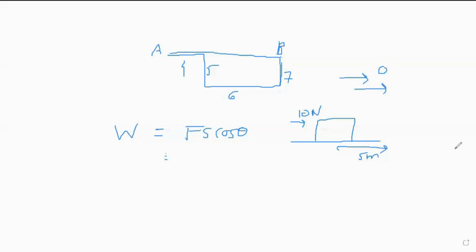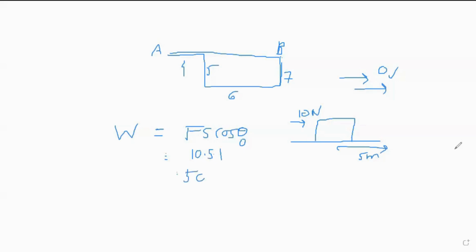Because I mean, think practically. You are applying a force and the object is moving, right? So there is some work going on. How can you say the work is 0? I mean, if you see the equation carefully, the angle is 0. If you put 0 here, cos 0 is not 0, is it? Cos 0 is 1. So the force is 10 times the displacement 5 times cos 0, 1. So the work done will be 50.